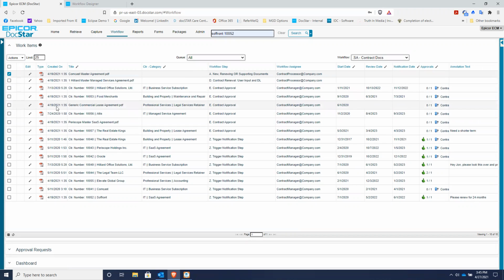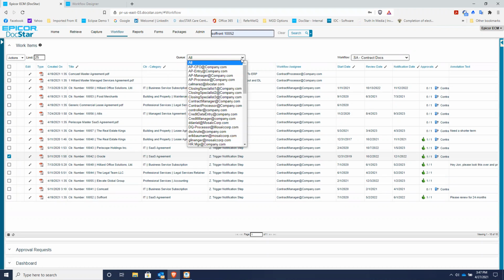And this is the screen that allows me to see every document that's in some level of process right now, either fully approved or partially approved or out for approval, or maybe it just came in and I have to put the metadata tags on it to make sure that we're going to be able to manage it correctly. So when your contract manager or contract processor is in this screen, this is where documents get worked on before they're filed and then before they notify you that they're ready to be either renewed or terminated.